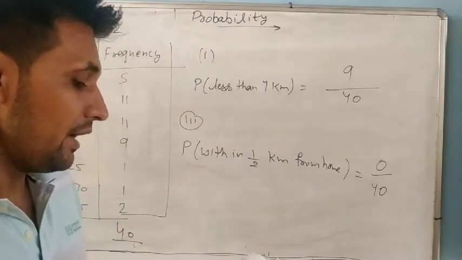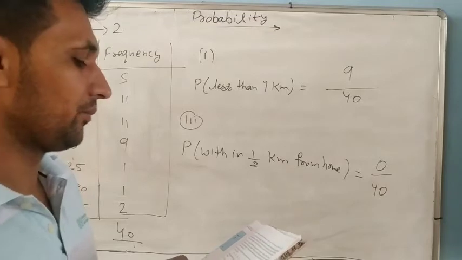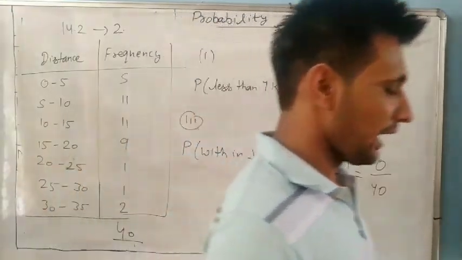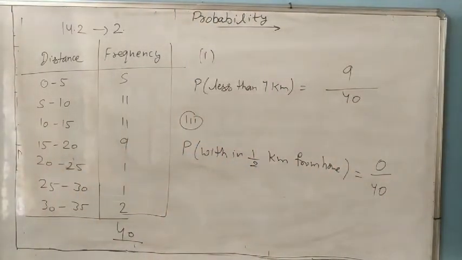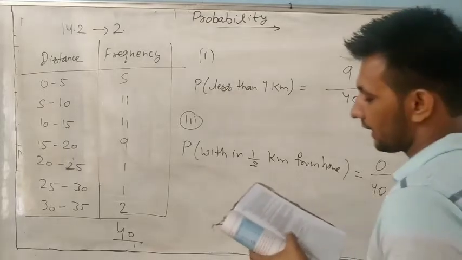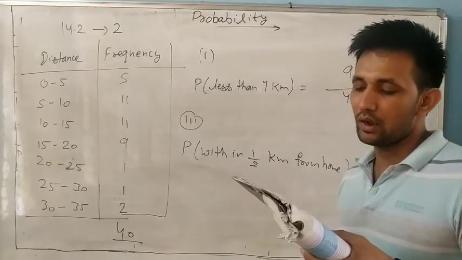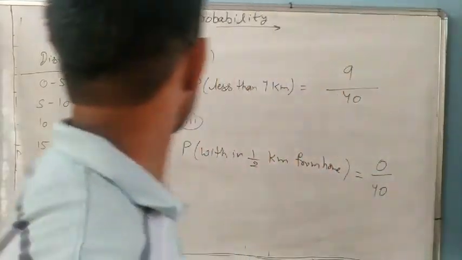Next, question 11. Bags of wheat flour, each marked 5 kg, actually contained the following weights. Find the probability that any of these bags chosen at random contains more than 5 kg. It is very easy.